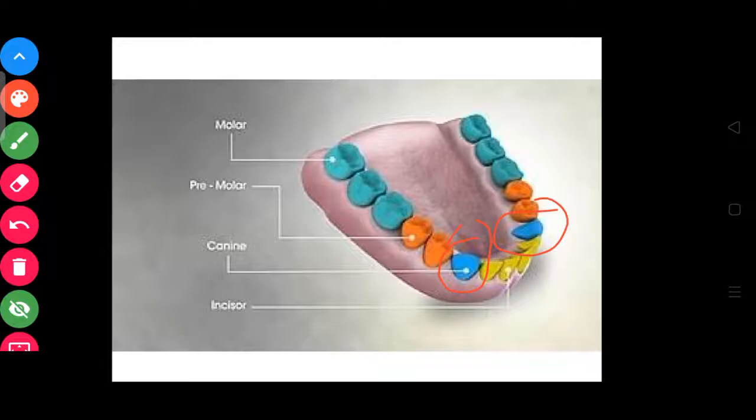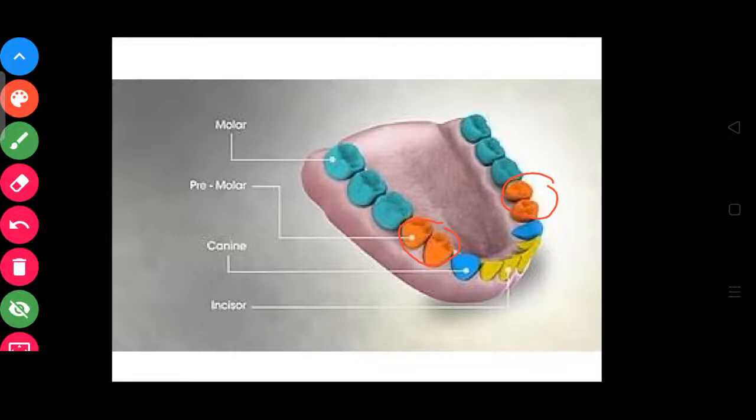Then we have flat and broad teeth. Those teeth are called premolars and molars. See here in orange color, here also, these are premolars. 4 premolar teeth.